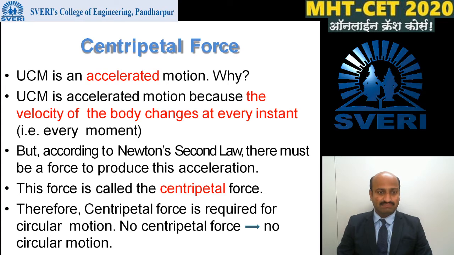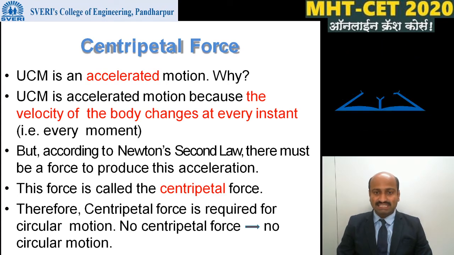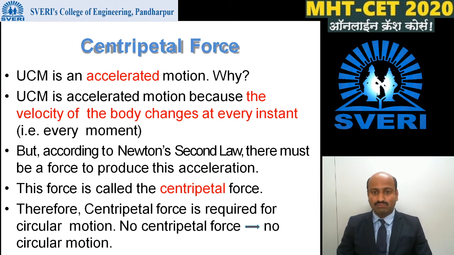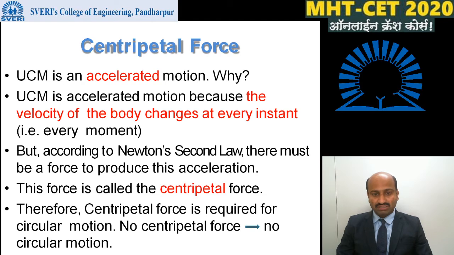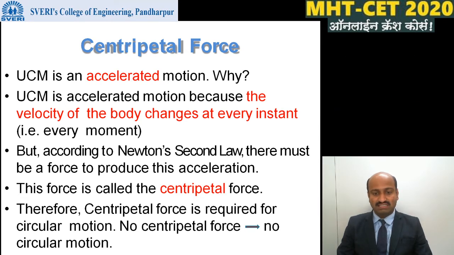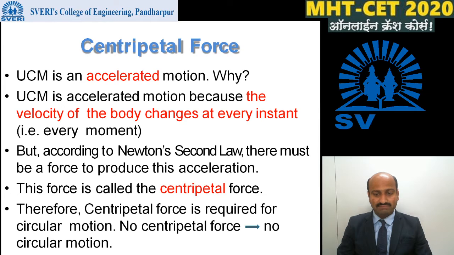Then centripetal force. UCM is an accelerated motion. Why? Because the velocity of the body changes at every instant. But according to Newton's second law, there must be a force to produce this acceleration. This force is called the centripetal force. Therefore, centripetal force is required for circular motion. If there is no centripetal force, then circular motion is not possible. For circular motion, centripetal force is necessary.